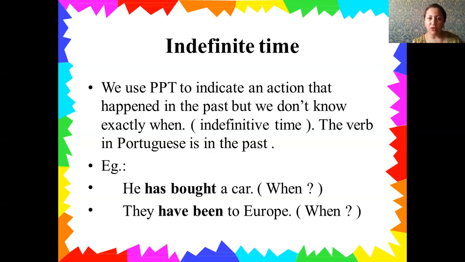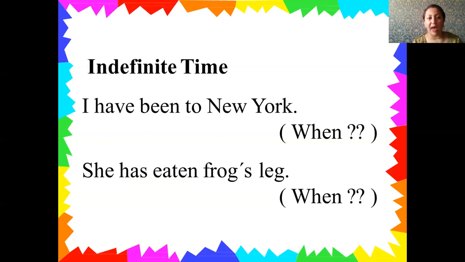Here the time is not mentioned, it is an indefinite expression. And here we have other examples: "I have been to New York." "She has eaten frog's legs." Again, we have indefinite time with this meaning because the time is not given here. Only the action is mentioned.